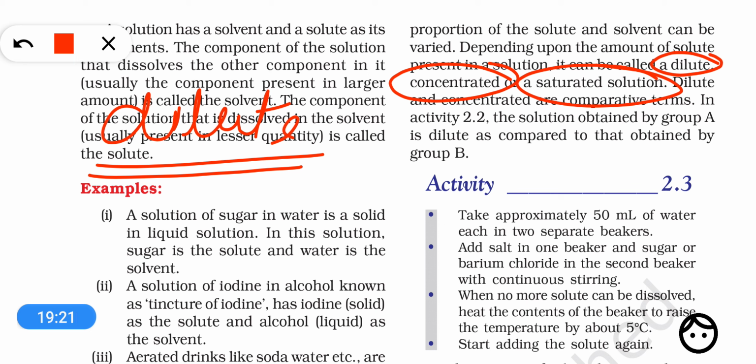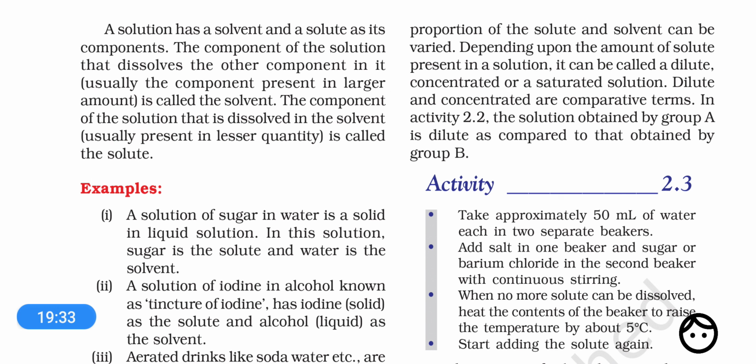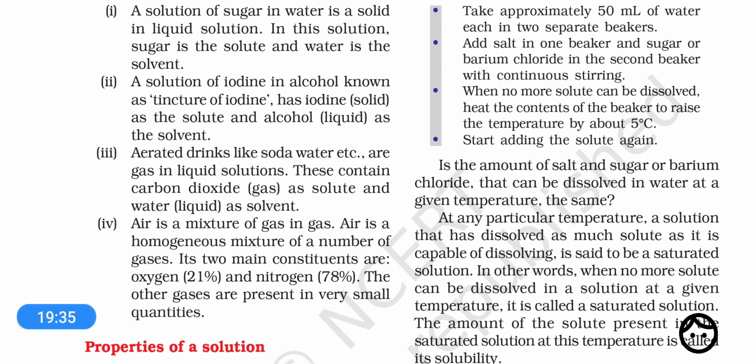But concentrated means a solution which has a larger amount of solute dissolved in the solvent. Now what is a saturated solution? Let's understand about this.